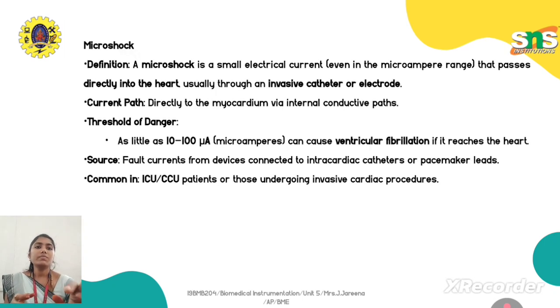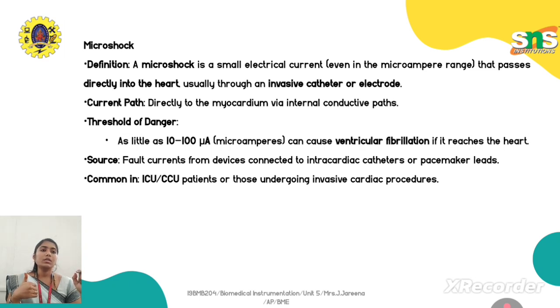Okay, so next we will see the micro shock. The micro shock is exactly opposite to the macro shock. The word micro is nothing but a very small current. Here the shock is produced by passing a very small current, lesser than in macro shock.